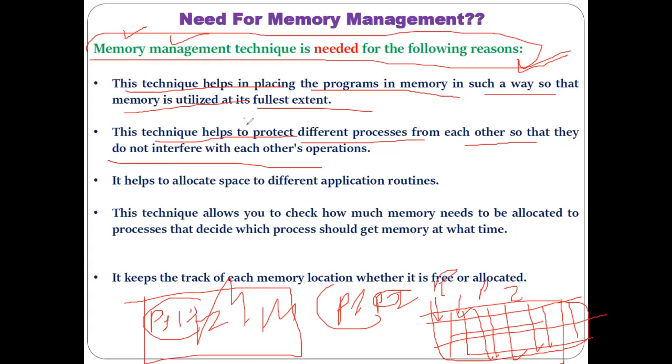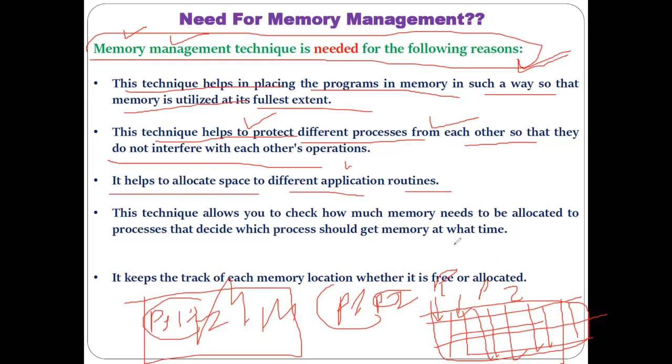That is the same point I have mentioned here. This technique helps to protect different processes from each other so that they do not interfere with each other's operation. Because of this fragmentation of memory, each process gets its separate block. If they get separate blocks, they will not interfere with each other. It helps us allocate space to the different applications and routines.